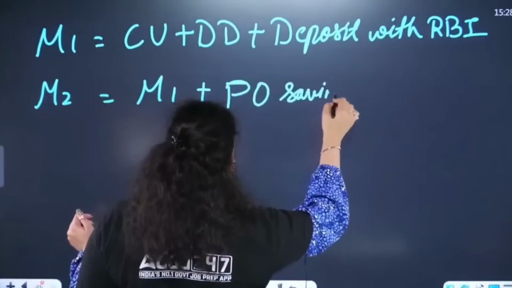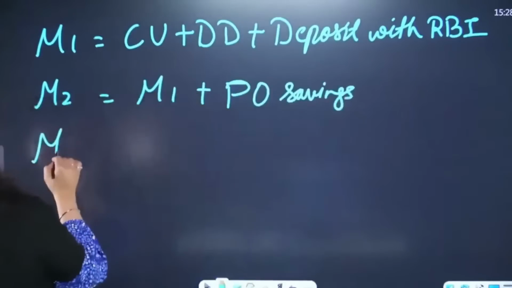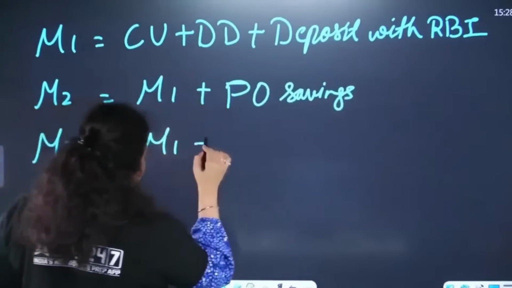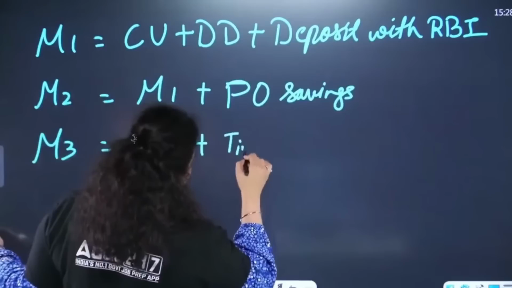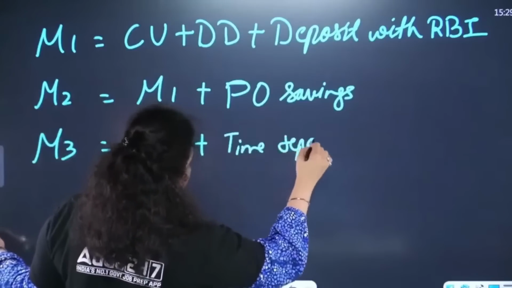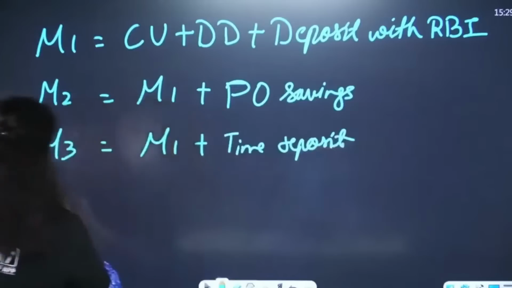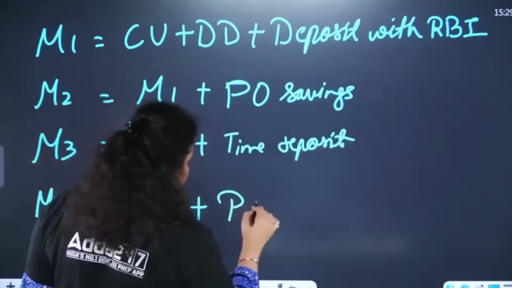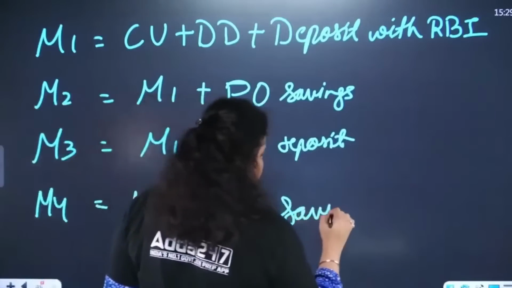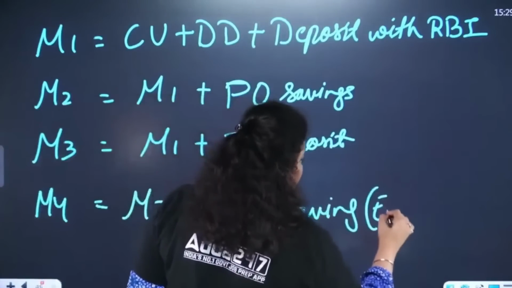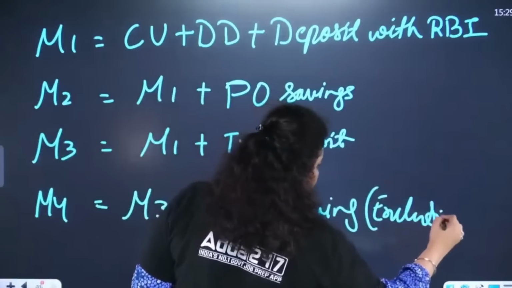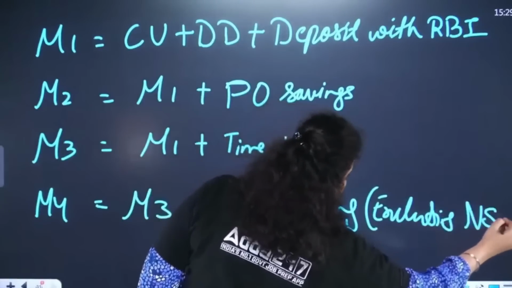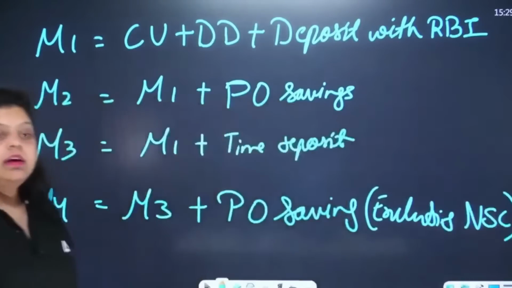PO savings means post office savings. M3 is M1 plus time deposit. I will explain all these, don't worry about it. And M4 is M3 plus post office savings, but excluding national savings certificate, right?